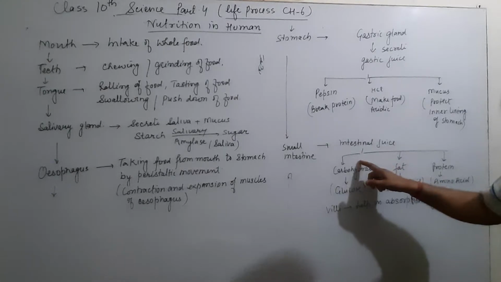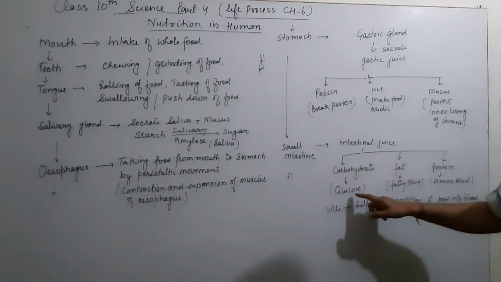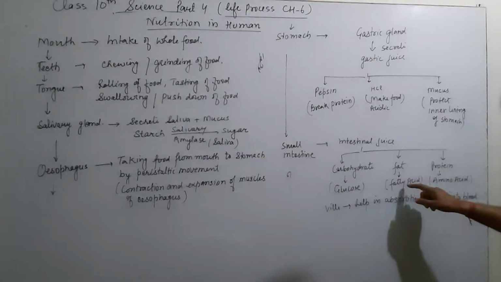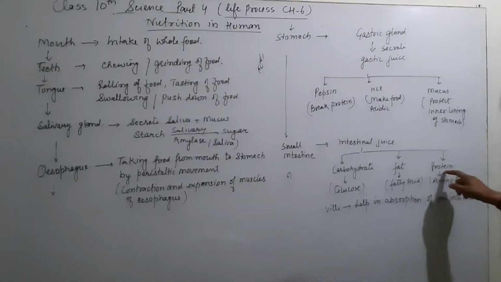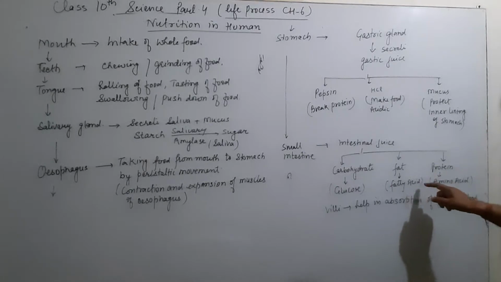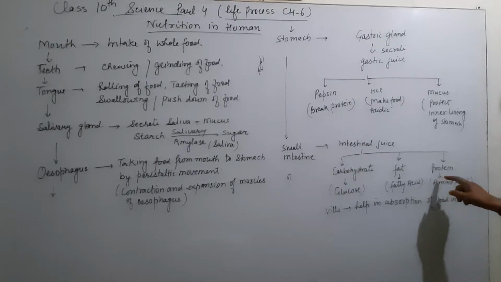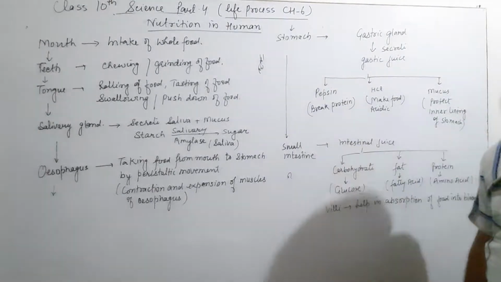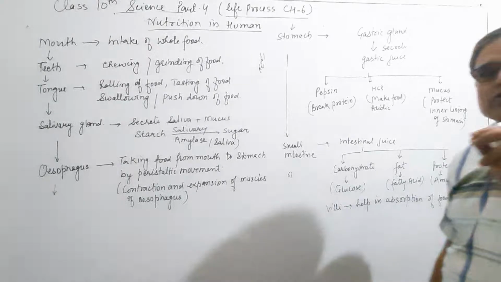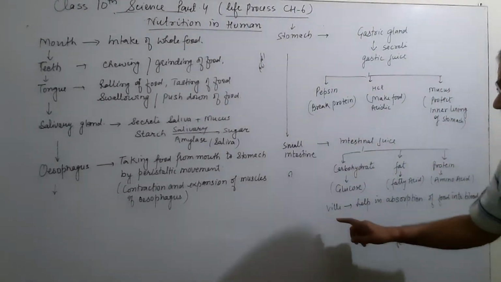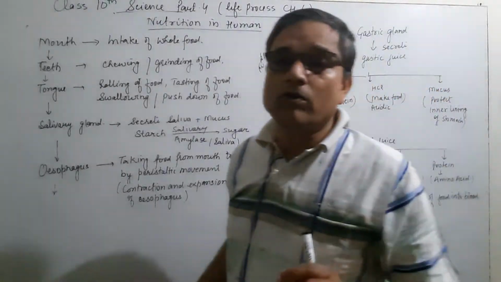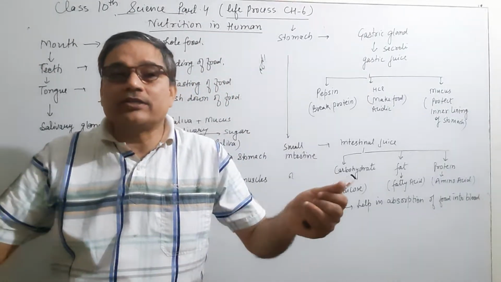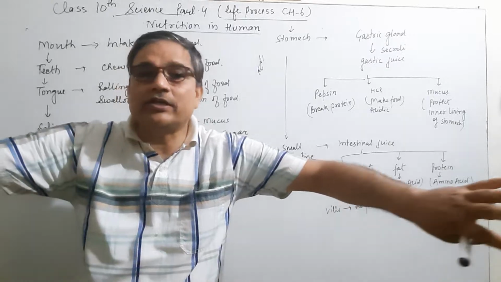Carbohydrate present in the food is converted into glucose, fat present in the food is converted into fatty acid and glycerol, and protein is converted into amino acid. And this food is now in soluble form, and the small intestine also contains the villi. Villi are thread-like, finger-like structures which increase the surface area.